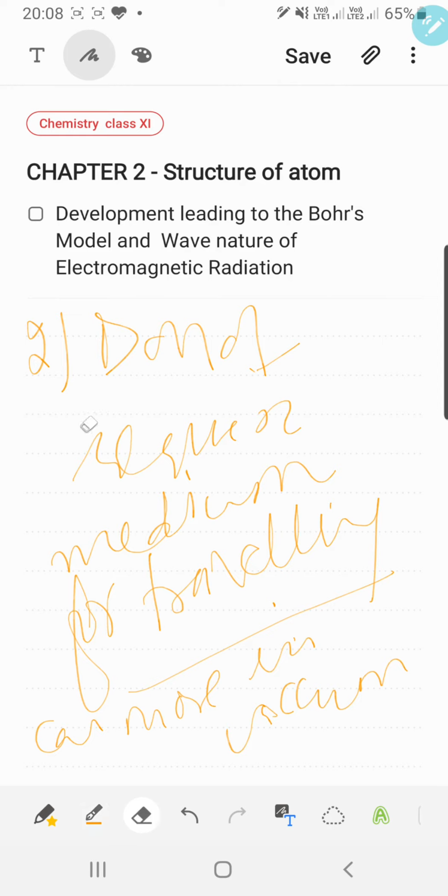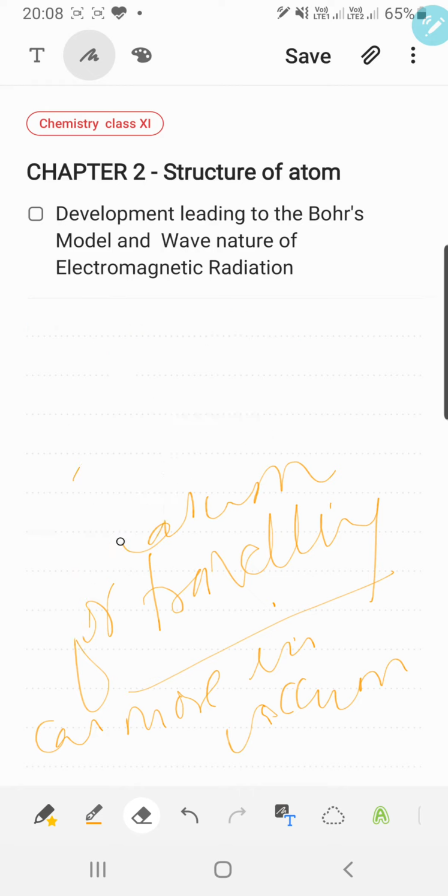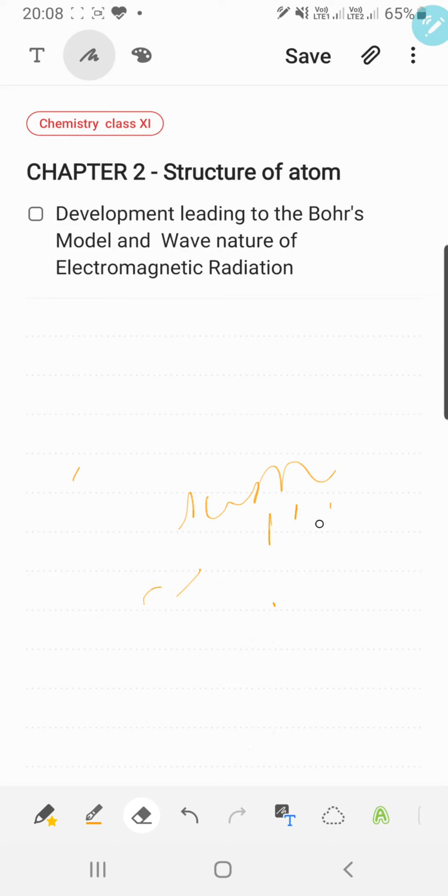So the third thing Maxwell said about the EM waves is that there are many types of electromagnetic waves.